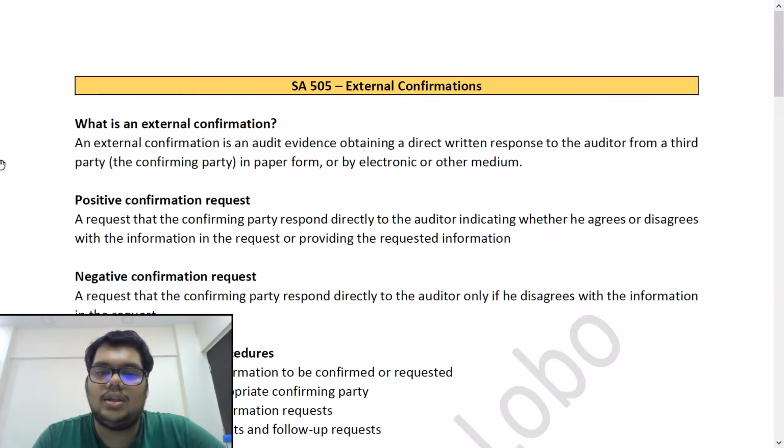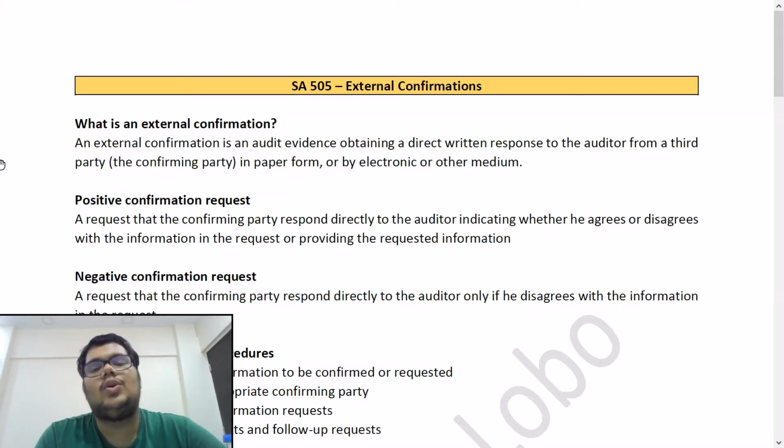For getting this direct confirmation from the bank, the auditor will prepare a confirmation request and write in that, "Dear Sir, Madam," to the manager, Kotak Mahindra Bank, "we are the auditors of this company who has an account with you. Please confirm the balances of all savings accounts, current accounts, fixed deposits, term loans, term deposits, bank overdrafts, etc. And please respond directly to us by writing to us on this address."